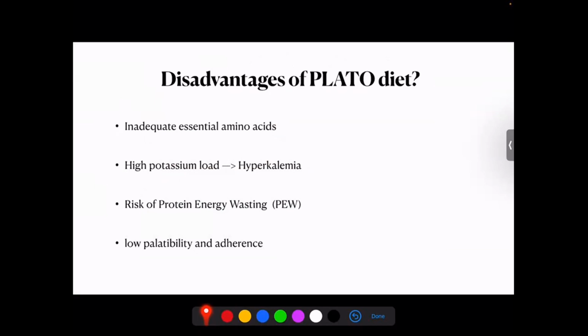Before I conclude, I think it's important that we know the recommended protein restriction for each group of people. It's also important to know the red flag signs, and whether the patient is already in a stable state, without any inflammation and without much protein energy wasting, where we can safely implement the protein restricted diet.